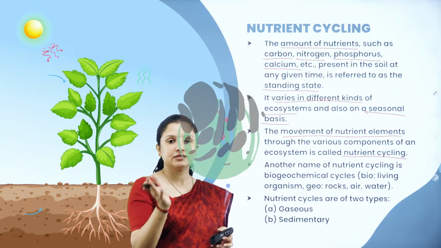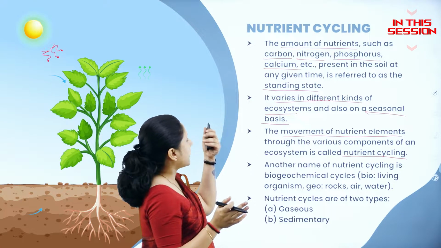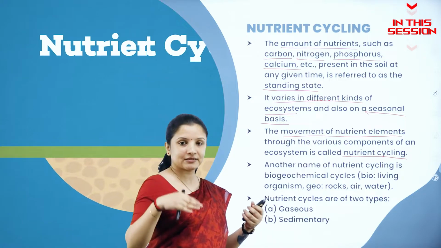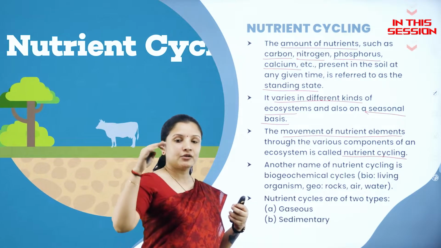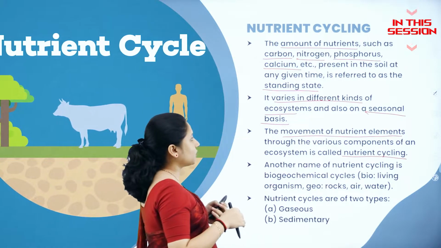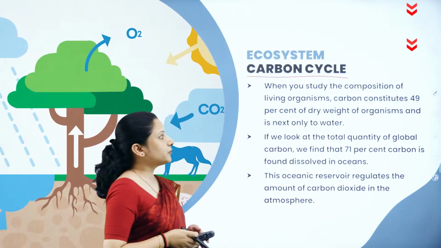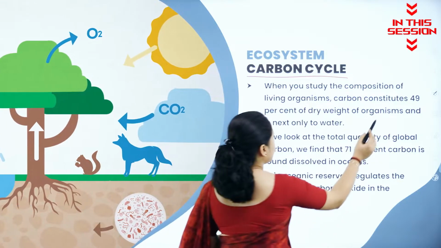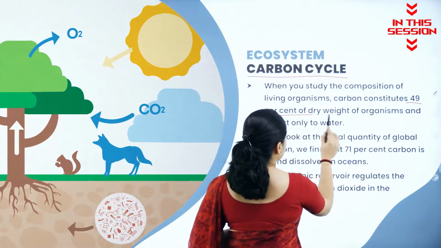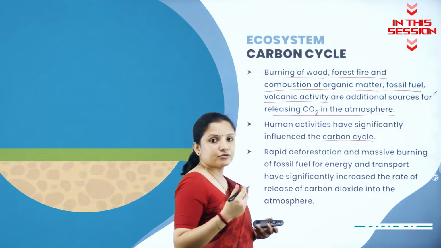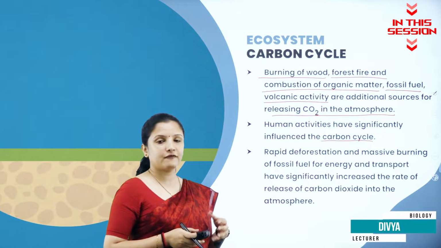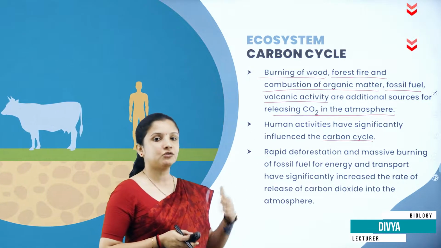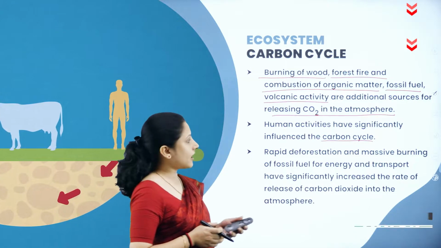Carbon, the phosphorus, the potassium, the nitrogen, etc. They travel from the soil to different components in an ecosystem. When you study the composition of living organisms, carbon constitutes 49% of the dry weight of organisms. Heavy usage of vehicles and burning of forest and all that also leads to carbon accumulation in the atmosphere.